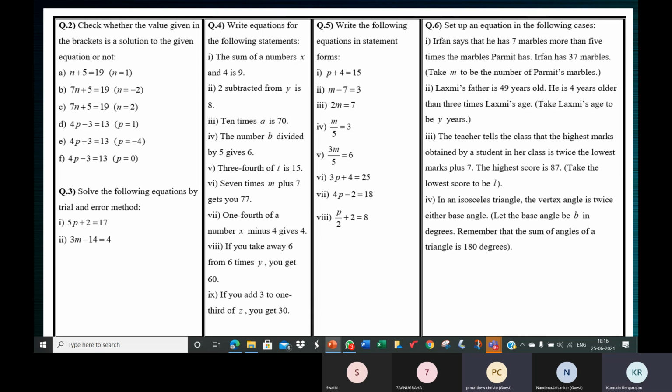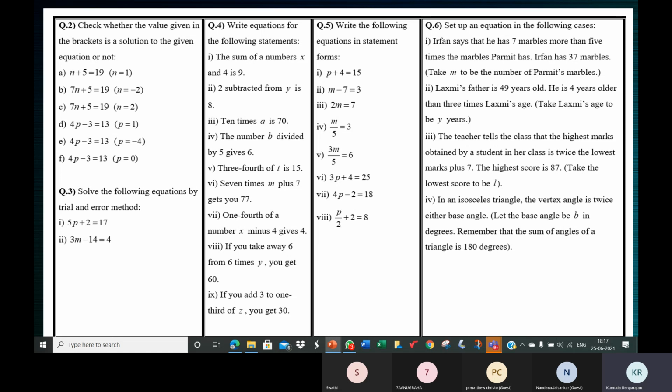Ma'am, can I say? Yes. Ma'am, 3 plus 1/3 of z is equal to 30. No, see, if you add 3 to something, you're adding 3 to something which you already have. So that should come first. Ma'am, 1/3 z plus 3 is equal to 30. Yeah, that way it is.